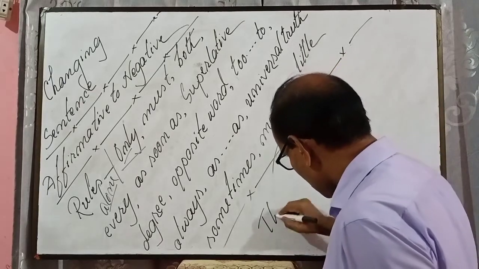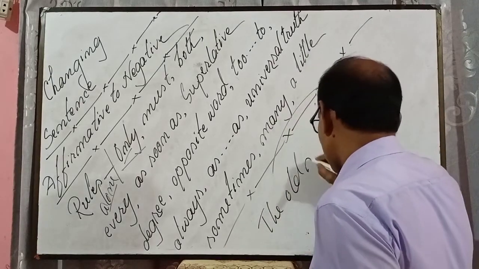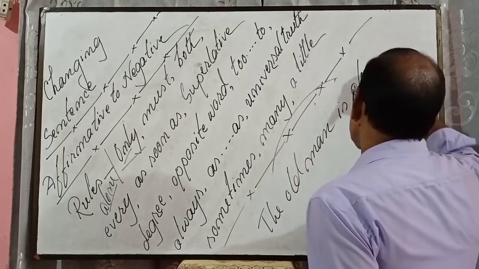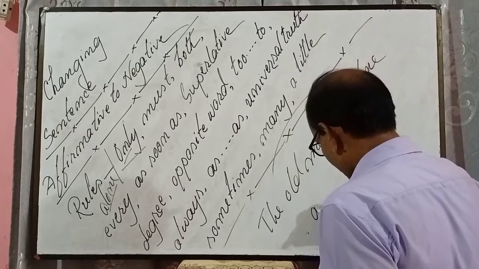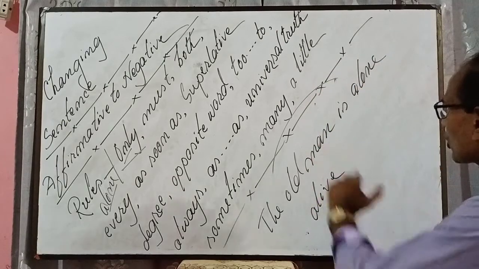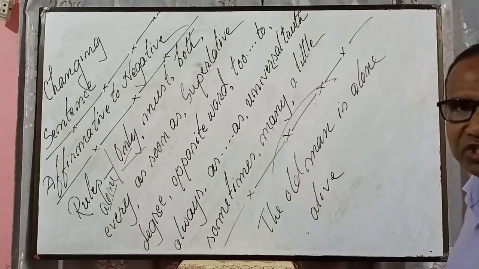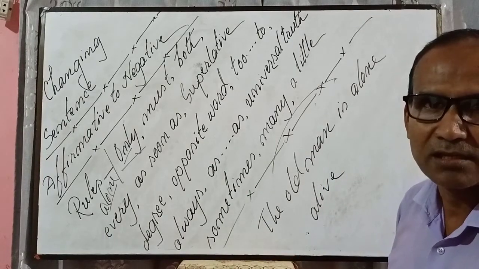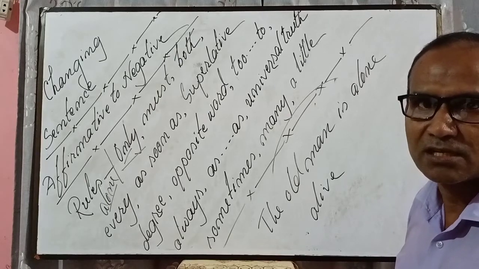The old man is alone alive. What does it mean? শুধুমাত্র ওই বৃদ্ধ লোকটাই বেঁচে আছে, তার মানে হচ্ছে বৃদ্ধ লোক ছাড়া আর কেউ বেঁচে নেই. Same thing, structure is different, right?